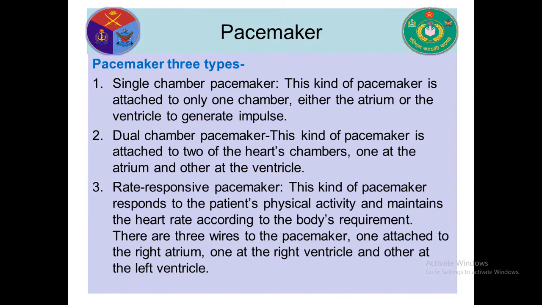There are three wires to the pacemaker, one attached to the right atrium, one at the right ventricle, and the other at the left ventricle. So there are three wires of the pacemaker: one attached to the right atrium, another to the right ventricle, and another to the left ventricle.